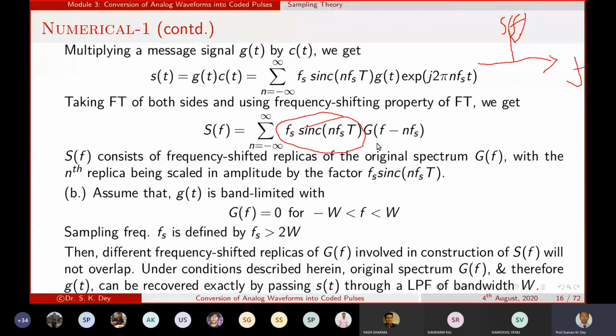If we only consider the spectrum of the original signal, previously we have seen the spectrum was there, and now it is the shifted version of the spectrum. One spectrum will come over here, and this point will be f of s.